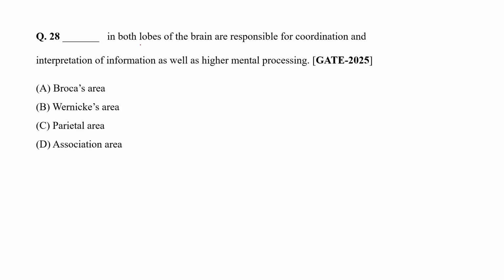Now moving on, the question was about both lobes of the brain. Here they have given both lobes, which are responsible for coordinating and interpreting information as well as higher mental processing. We saw this in the association area, because Broca's and Wernicke's are just for language use and the parietal lobe is for sensory interpretation. The higher mental processing we studied in the association area, which is also known as the thinking zone of our brain. So option D, association area, is the right answer.